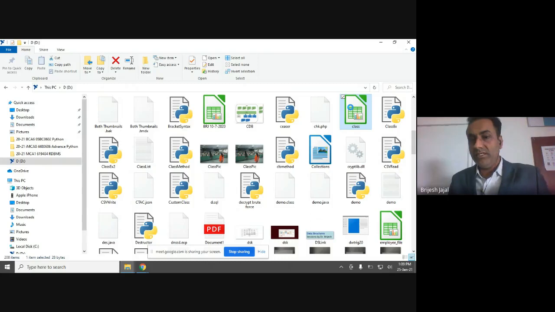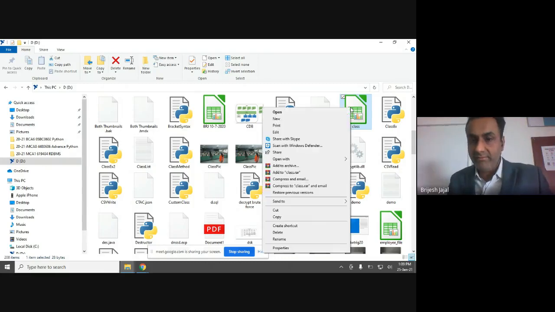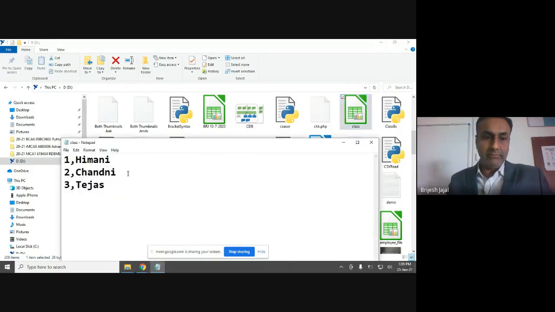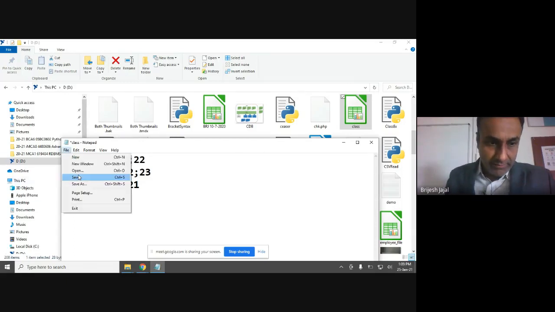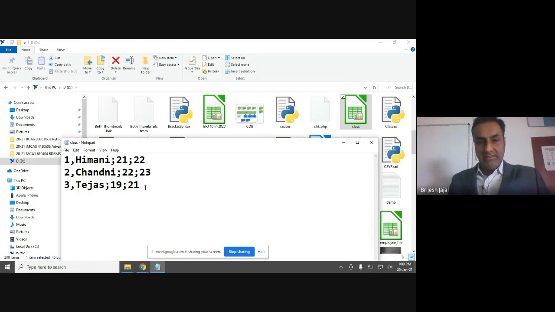So you can use different delimiters also. Let me show you another example. Suppose I edit this same file. I click on open with Notepad, I go inside and I am writing a semicolon. I am writing some marks also, 21, 22. Here I am writing 22, 23. Here I am writing 19, 21. Just an example, okay? Don't mind. Some marks are given here.